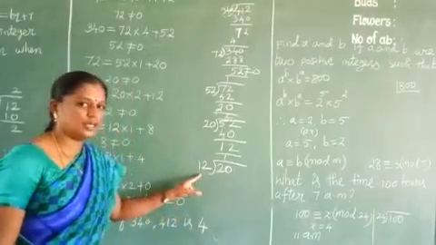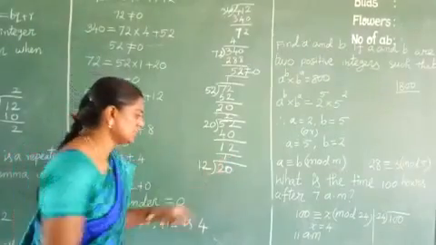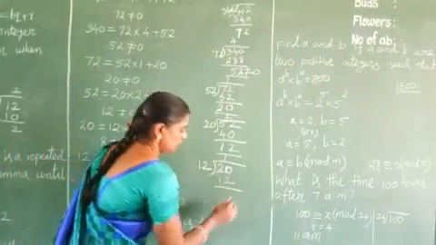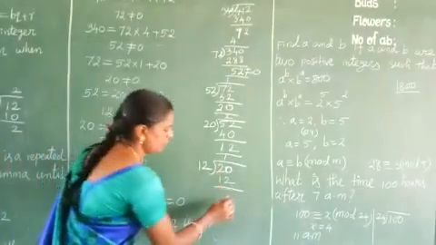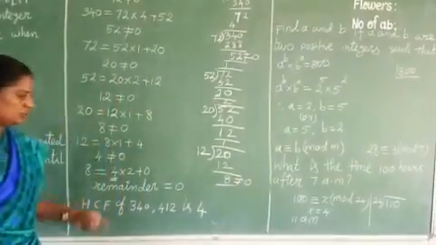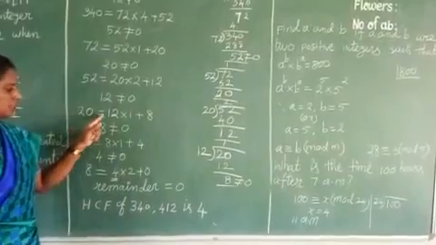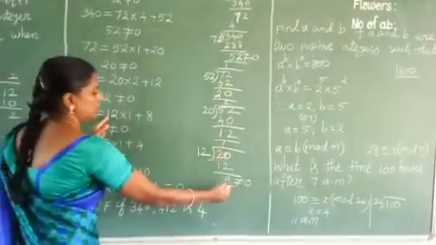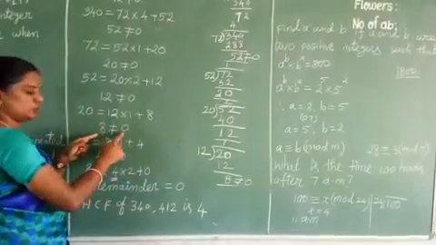How many 12s are there? 1. 1 12 is 12. Remainder 20 minus 12, 8. 8 is not equal to 0. So 20 can be written as 12 into 1 plus 8. So 8 is not equal to 0.